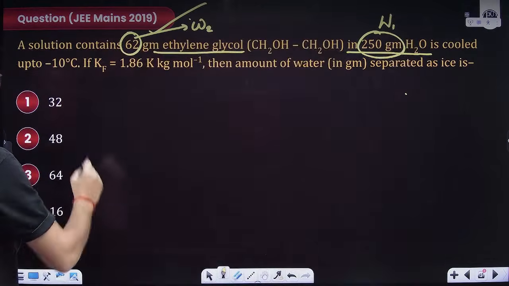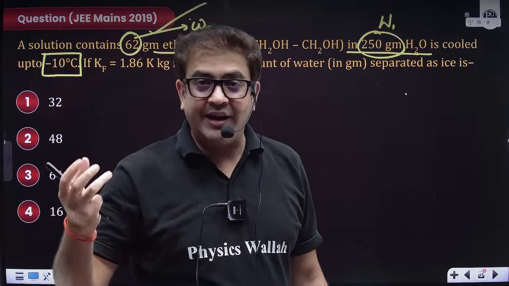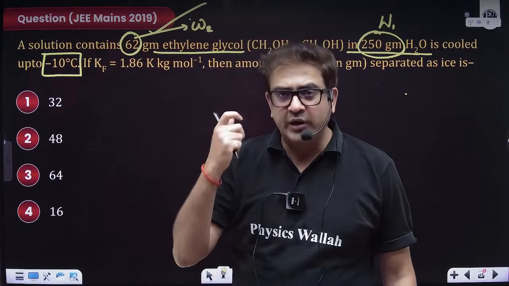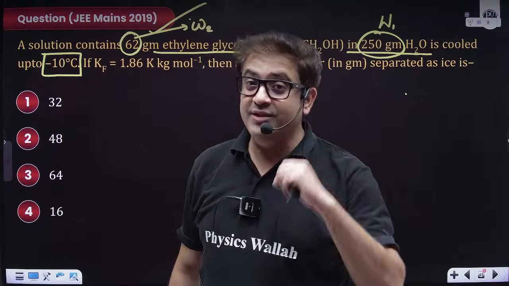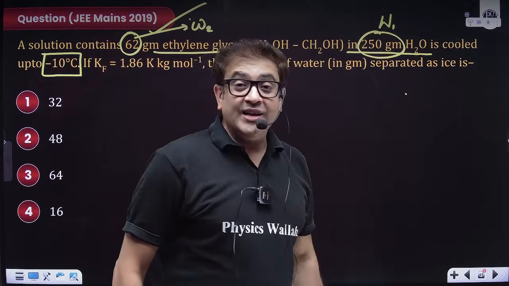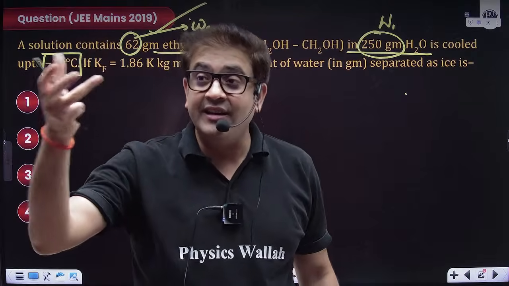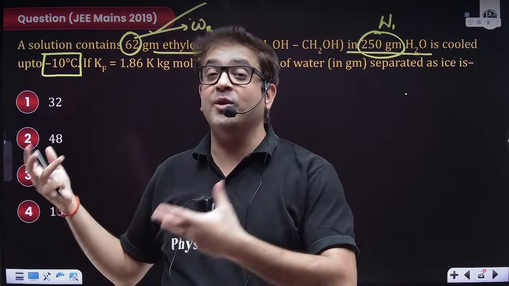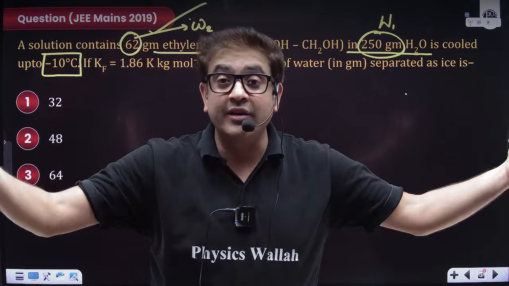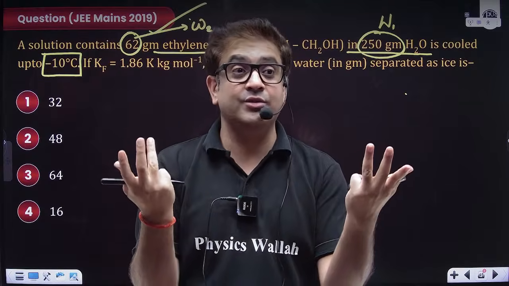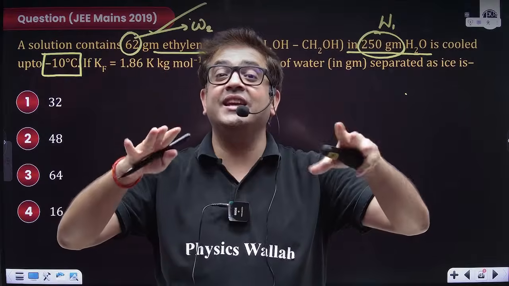And it is cooled up to minus 10 degrees Celsius. That means after adding a non-volatile solute, you're cooling your solution. Obviously, sir, the freezing point will be depressed because for water, the freezing point is 0 degrees Celsius. Because I have added ethylene glycol, the freezing point has depressed. That is why we add ethylene glycol in solution, because we want the freezing point to be depressed, or else the engine oil in the cold countries will be frozen. So we want the engine oil to be in liquid form. So we add a non-volatile solute so that the engine will keep on functioning.